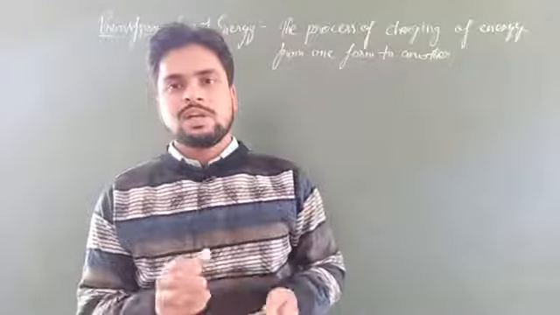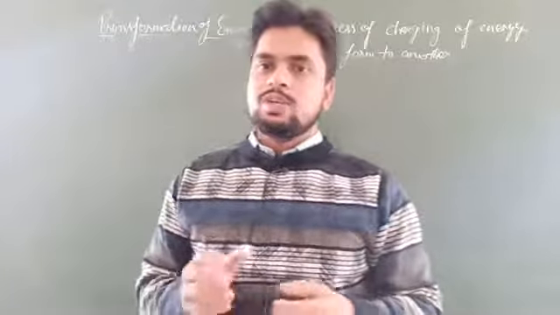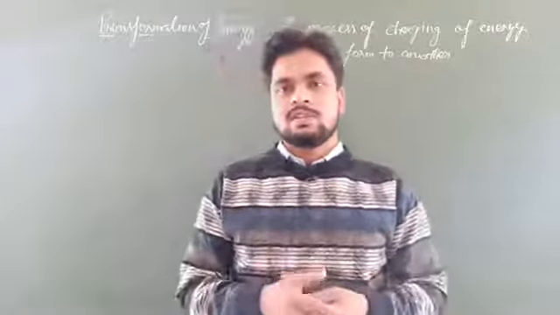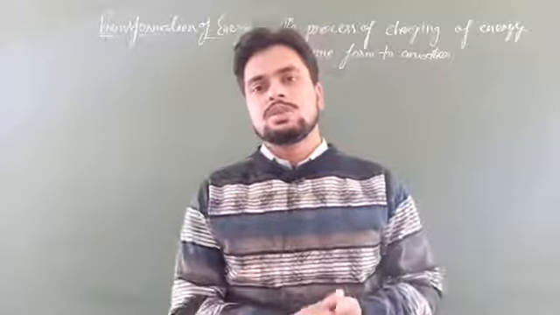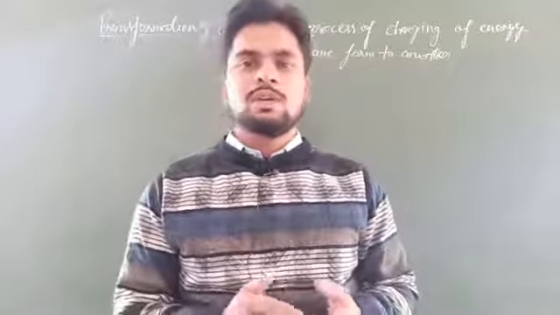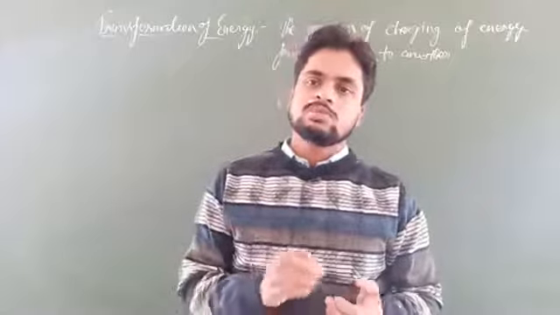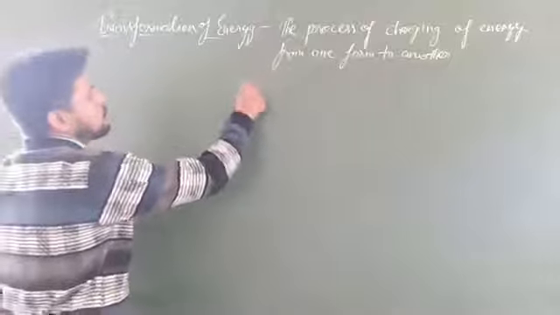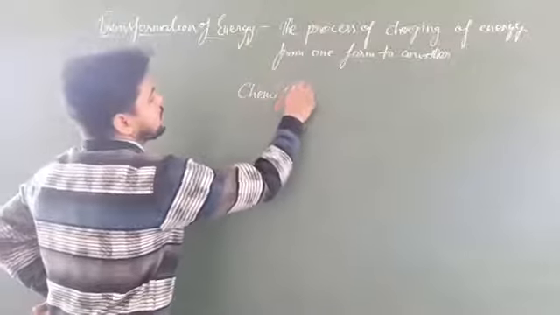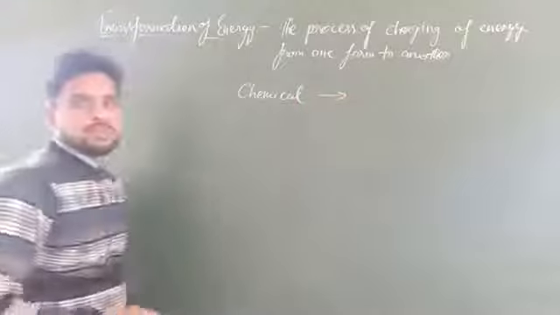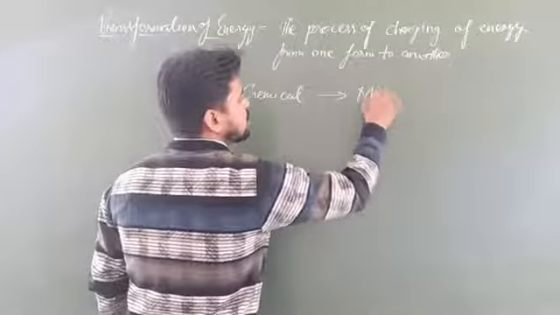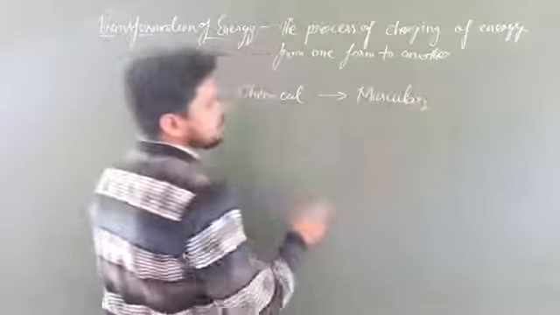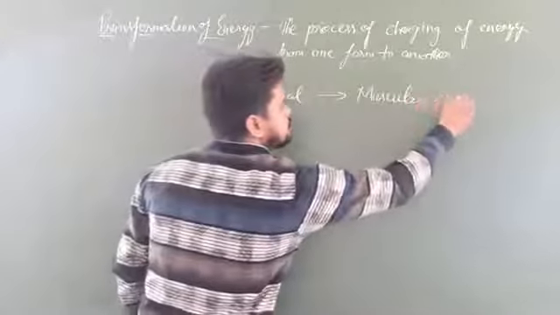For example, when you eat food, then during digestion, when the food is breaking down, what happens? The chemical energy is released, and that chemical energy is stored in the form of muscular energy in your body. So here we have seen that the chemical energy of food is converted into muscular energy in your body, with the help of which you are able to do some work. Okay students?